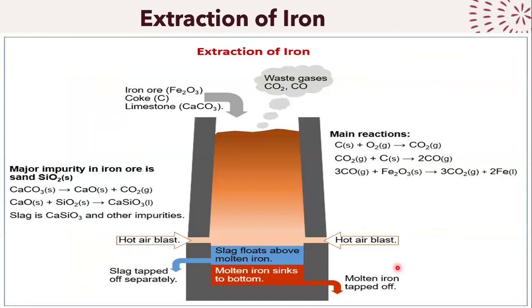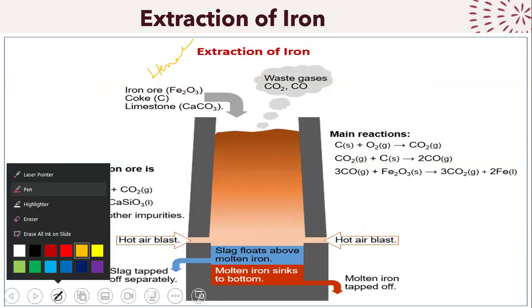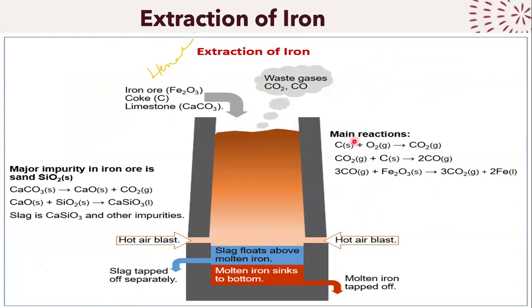Okay, now you guys need to know the steps for the extraction of iron. These are reactions that I highly advise that you go ahead and learn. Just to quickly summarize, we are going to add iron ore. Iron ore is hematite. We will add some coke and we will add some limestone. In the process, carbon will react with oxygen to give you carbon dioxide. This is the combustion reaction.